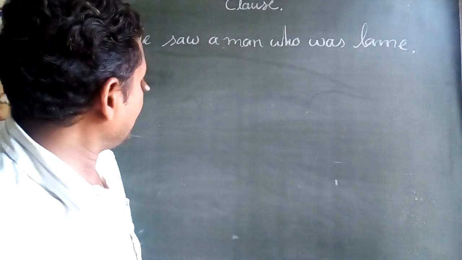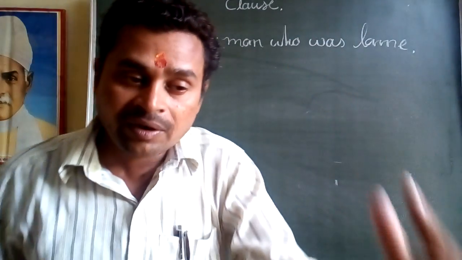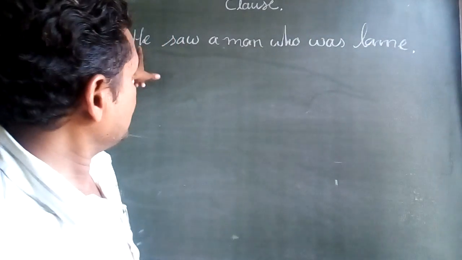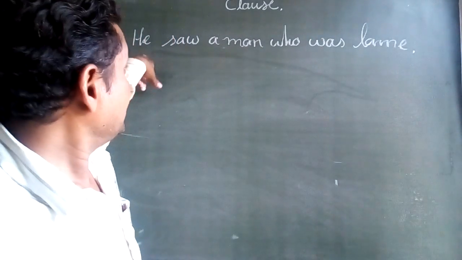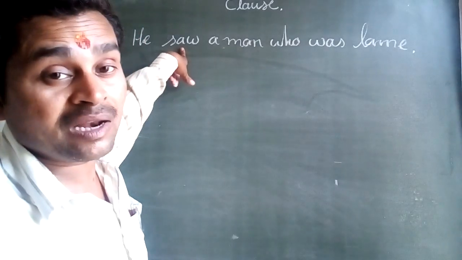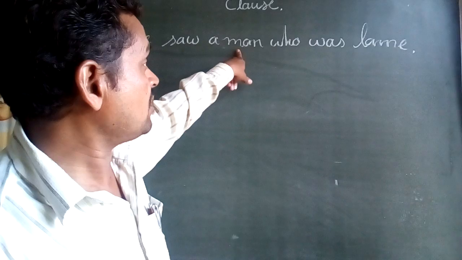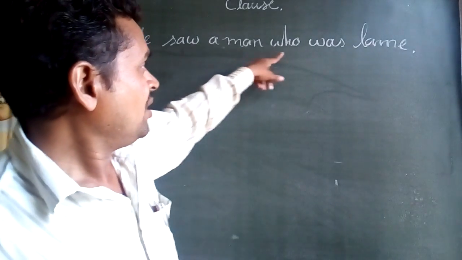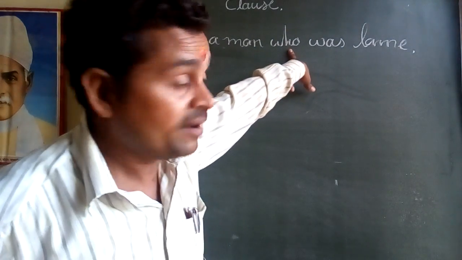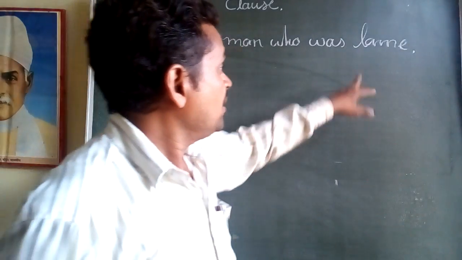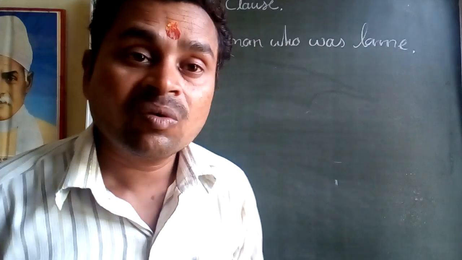So you can understand every element of the sentence. For example, this is the subject. This is the verb. And this is the object. It means noun. Well, and who is a conjunction, and was is an auxiliary verb, and lame is also an object.